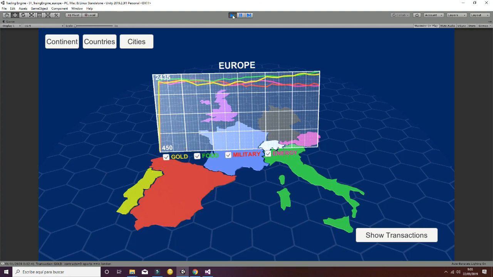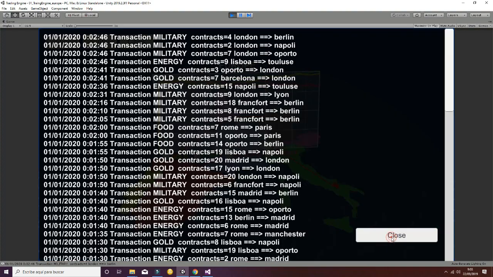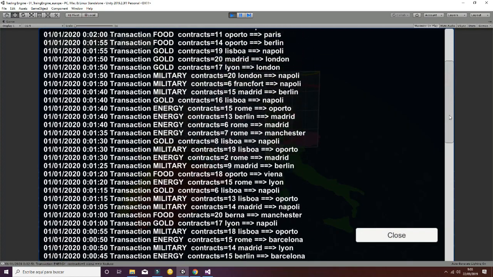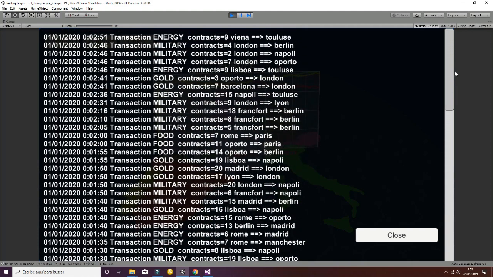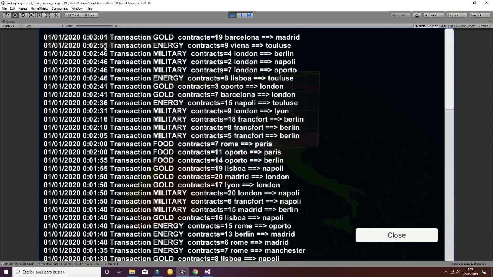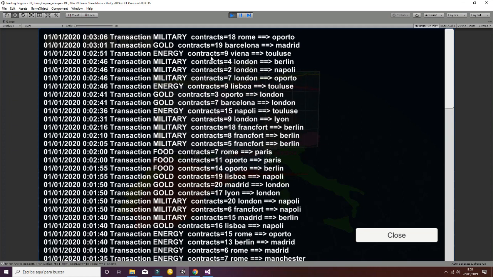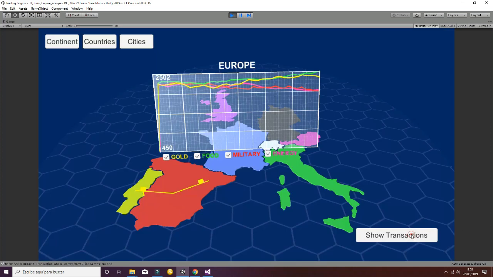Now let's go and check the show transactions. All the lines that are being created in the game are stored here. For example, the last transaction occurred at a time of 2 minutes and 51 seconds, and it was an energy contract sale from Vienna to Toulouse, offline contracts. Those values are updated according to the different transactions that occur.